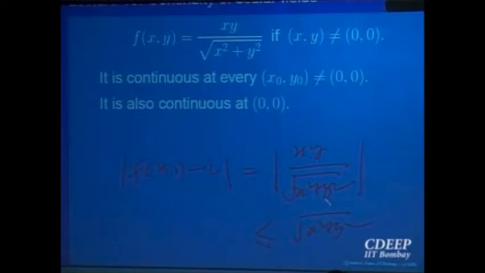So one of them cancels, and there is a left out. I am using the basic fact that |x| is less than or equal to square root of x square plus y square, and similarly |y| is less than the same quantity.